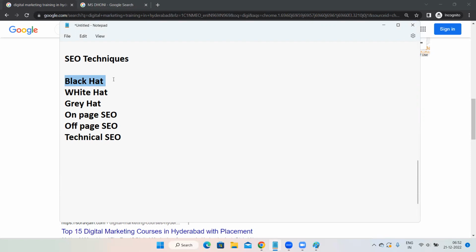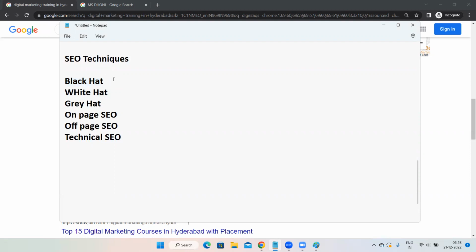But obviously some people try to cheat Google and try to bring their website on top of SERP because SEO is an organic process, right? And most of the people will not have that much patience to wait for so many months. So that is the reason most of the people try to cheat Google. So black hat techniques are the bad techniques.